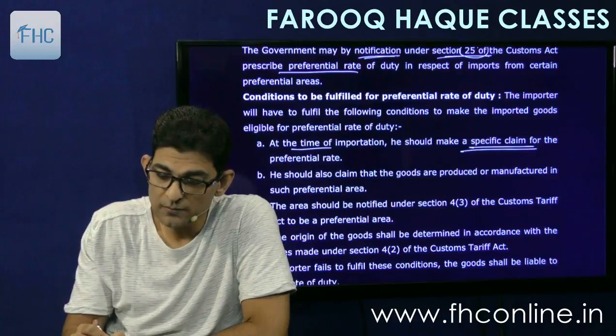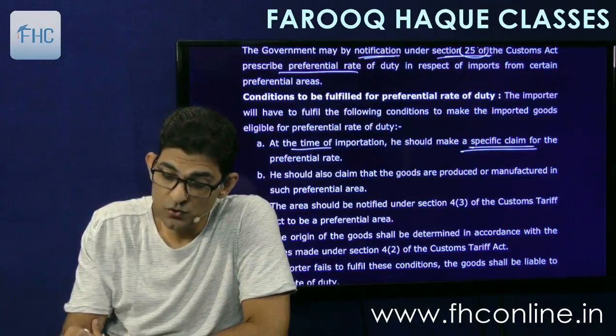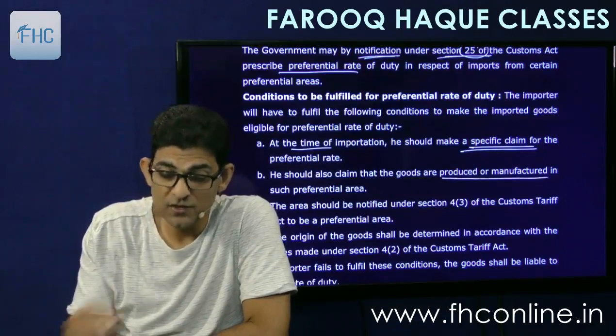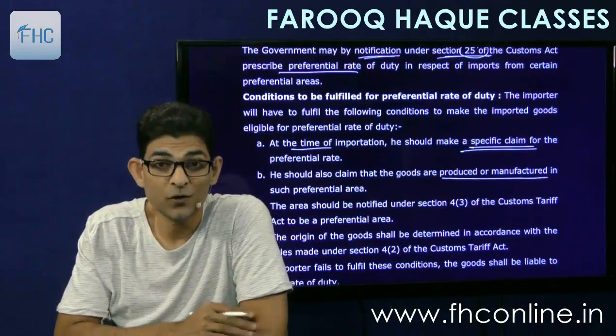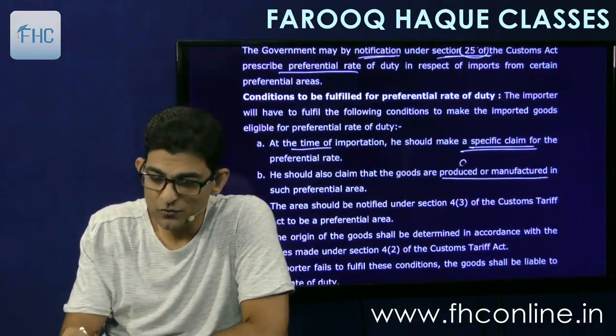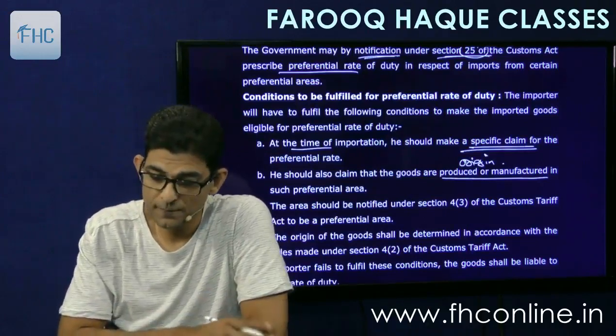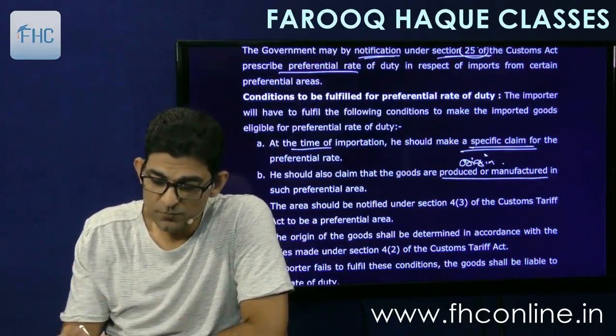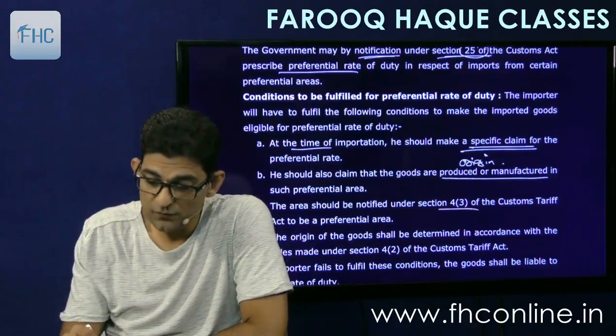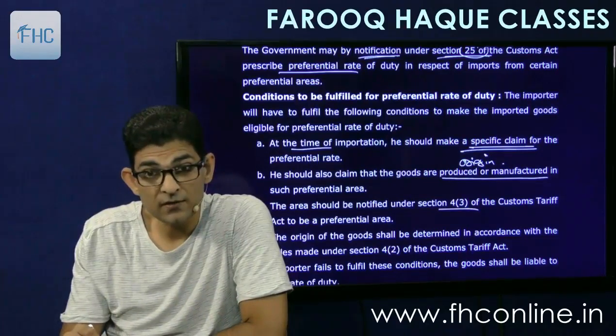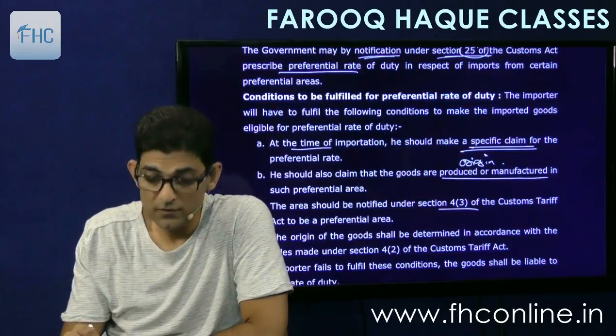Then he should also claim that the goods are produced or manufactured in such preferential area. Origin. This is what I was talking about. The origin has to be proved. Then the area should be notified under section 4.3 of the Customs Tariff Act to be a preferential area. A notification has to be issued by the government.